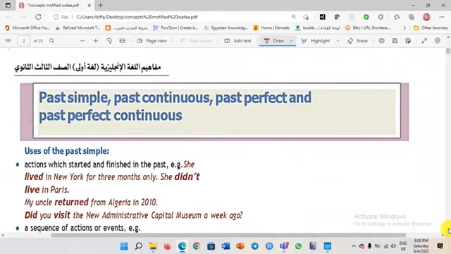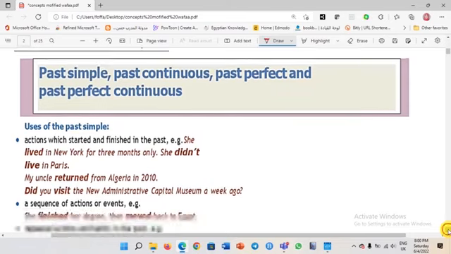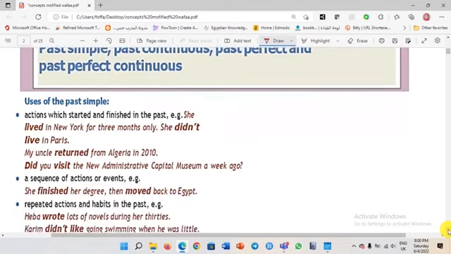Here, dear students, we have got all the past tenses you have already studied: the past simple, the past continuous, the past perfect, and the past perfect continuous. And remember, dear students, when we say past, that means the actions are done. So let's start with the past simple: actions which started and finished in the past. For example, she lived in New York for 3 months only. She didn't live in Paris. When I say she lived in New York for 3 months, that means now she is not in New York anymore.